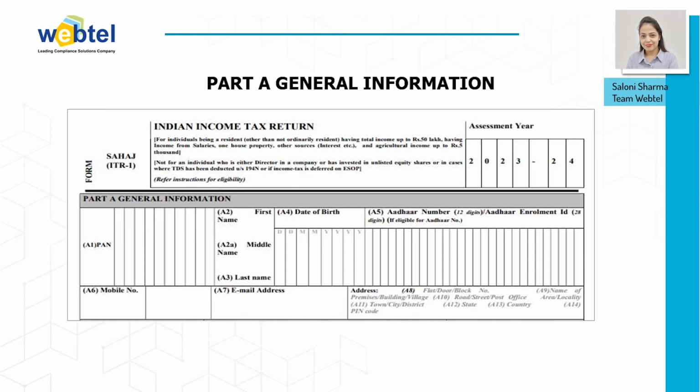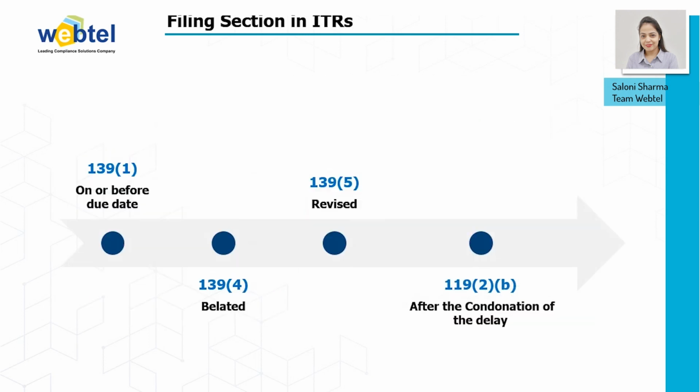Then moving ahead to our next point, which is related to the filing sections of an ITR. Basically, if you are going to file your return on or before the due date, then you need to file the return under section 139(1). And CBDT has also made certain changes in the ITR-1 form with regard to disclosure under section 139(1), which is filed voluntarily by persons having annual taxable income of less than rupees 2.5 lakh. These individuals will not be required to intimate in their ITR forms even if their fixed deposit exceeds rupees 1 crore.